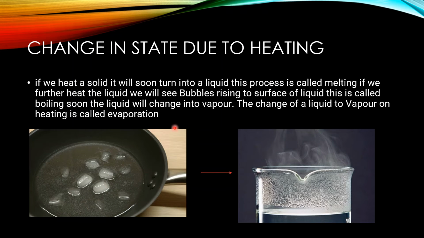Like if we take ice and heat it, it will become liquid, and then if we heat it more, it will start boiling, and then it will become water vapor. So a solid melts and becomes liquid, it is called melting, and then liquid becomes gas on heating, which is called evaporation.